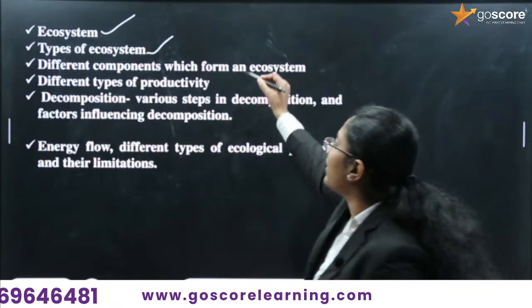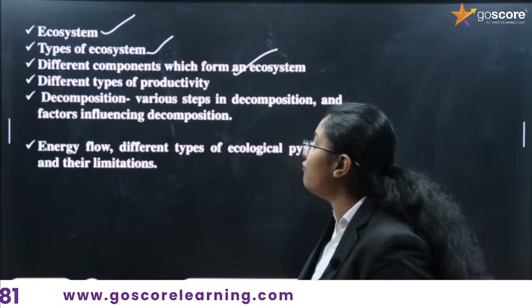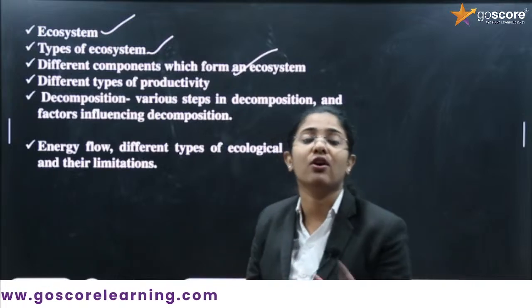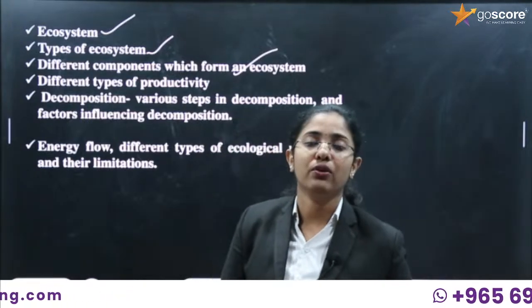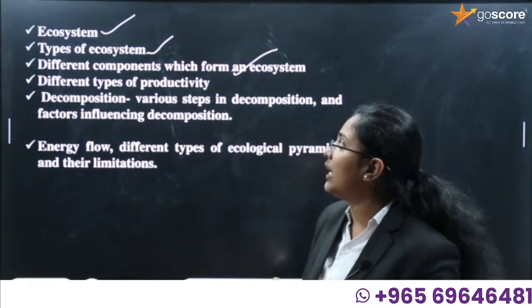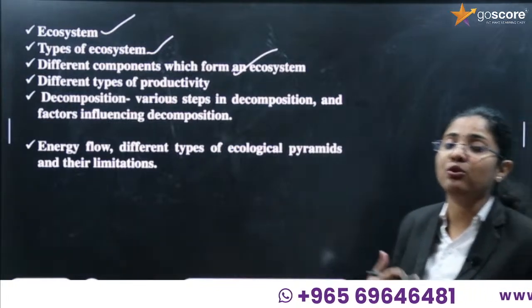Third, we have to understand the different components which form an ecosystem, how an ecosystem is made up.